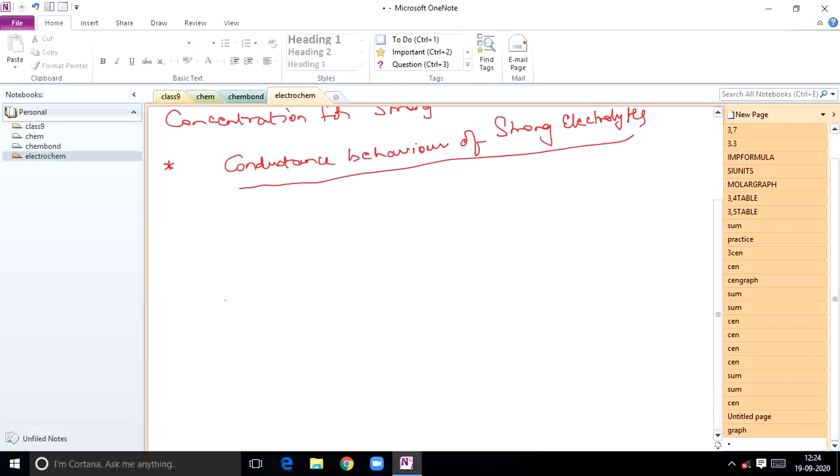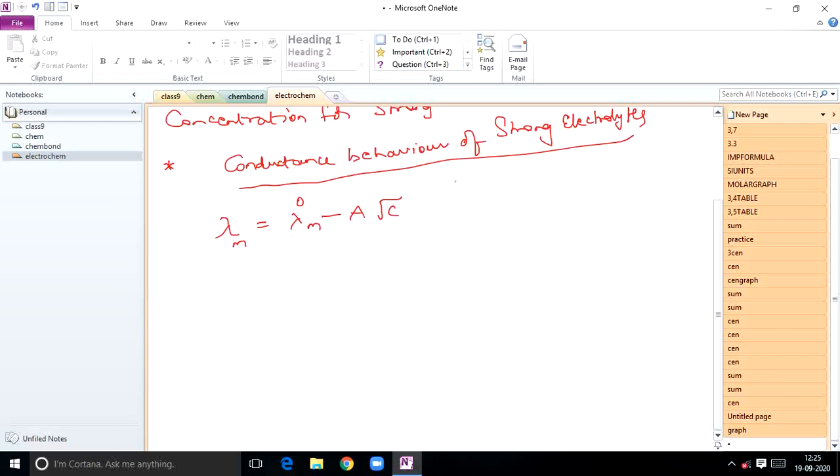So in this aspect, the molar conductivity of a strong electrolyte varies with concentration according to the given equation. How does this lambda m value vary with concentration? The molar conductivity of a strong electrolyte is found to vary with concentration according to the following equation: lambda m is equal to lambda m naught minus A into constant root C. This is the important equation.